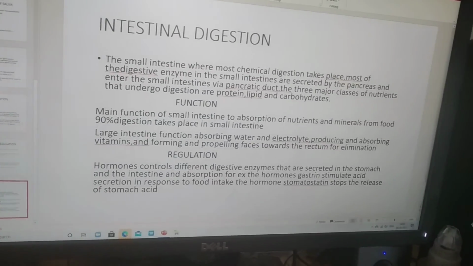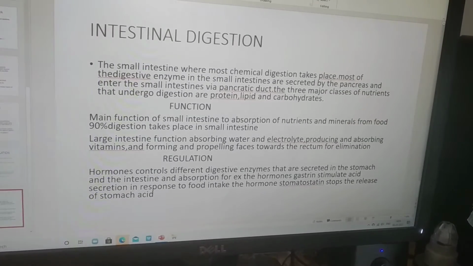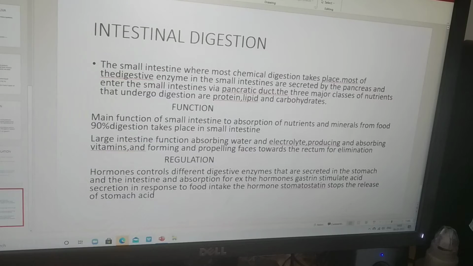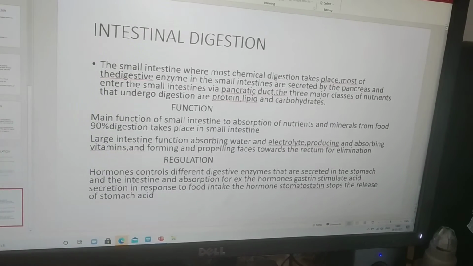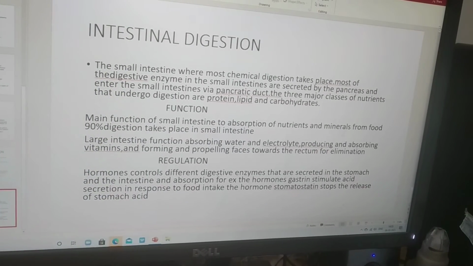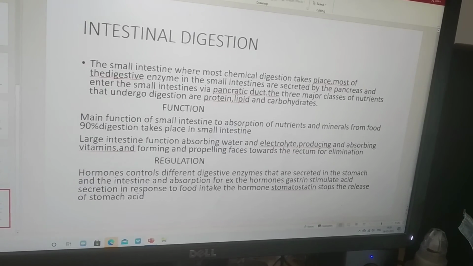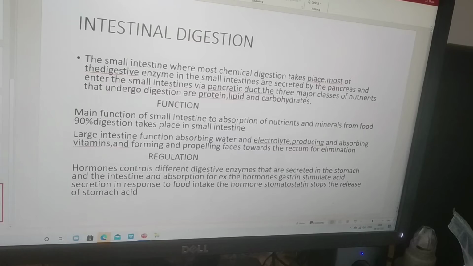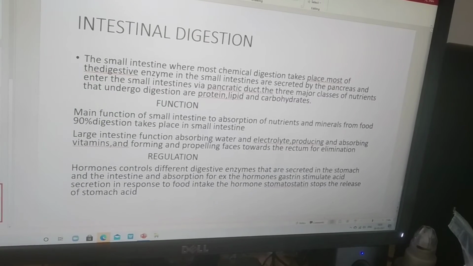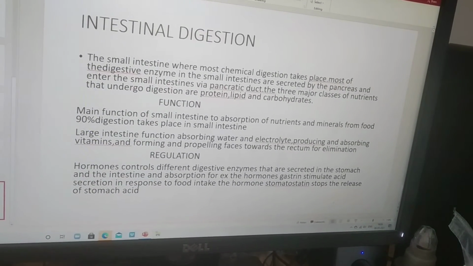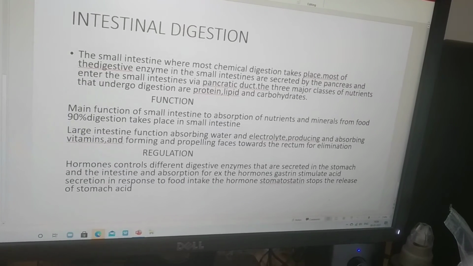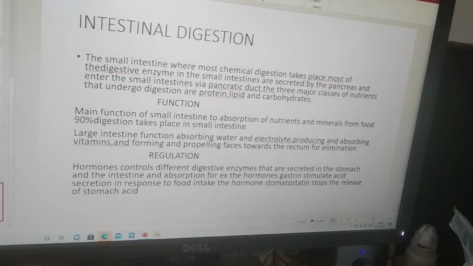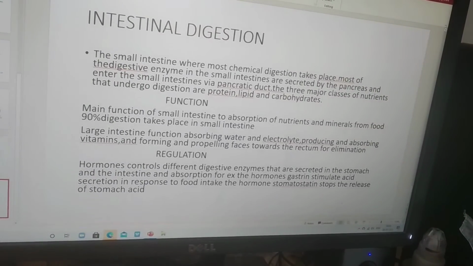Then intestinal digestion. The small intestine is where most chemical digestion takes place. Most of the digestive enzymes in the small intestine are secreted by the pancreas and enter the small intestine via the pancreatic duct. The three major classes of nutrient that undergo digestion are protein, lipid and carbohydrate. We learned about nutrients in the nutrition lecture. Lipid means fat.